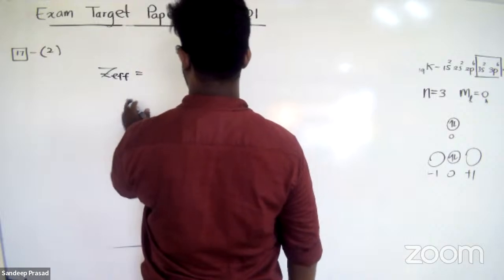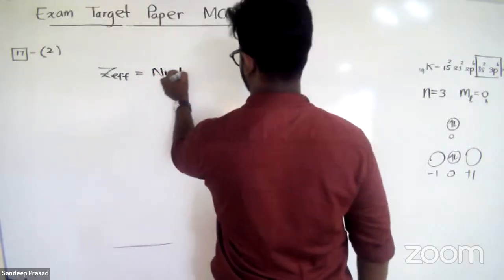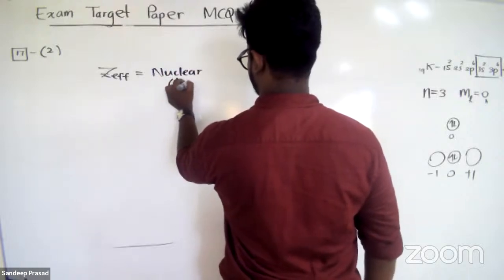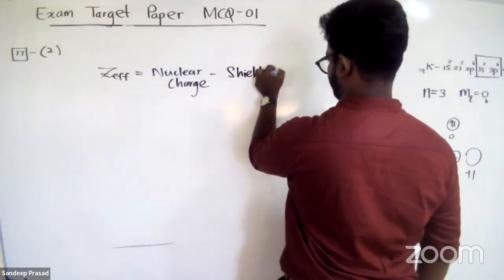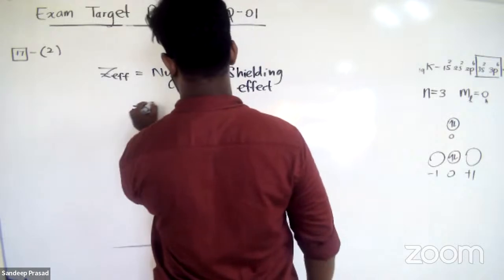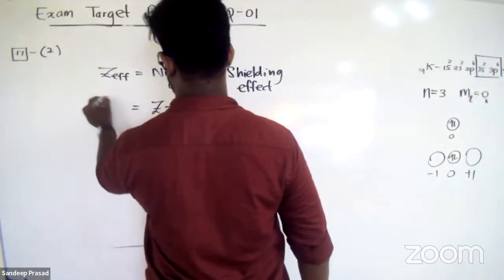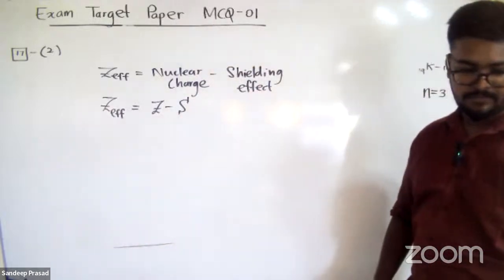Effective nuclear charge, Zeff, is equal to nuclear charge minus shielding effect. Nuclear charge is denoted by Z. Shielding effect is S. So therefore, Zeff is equal to Z minus S. Right?